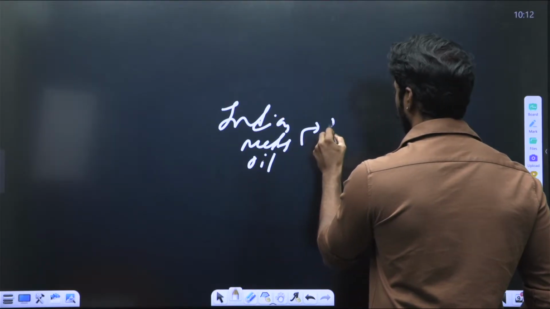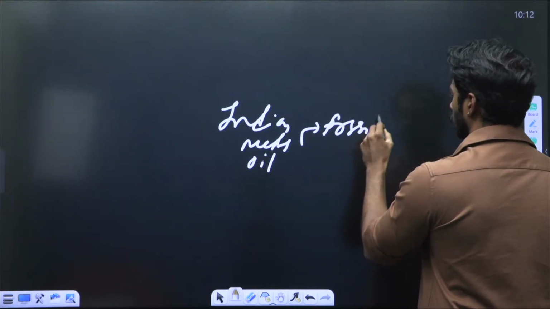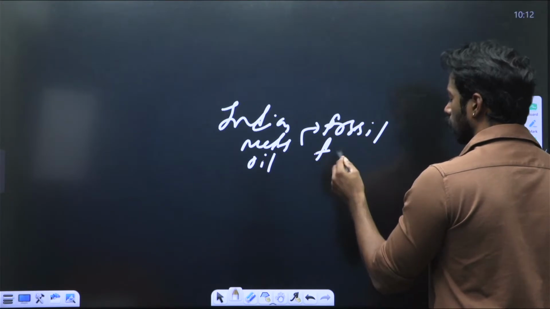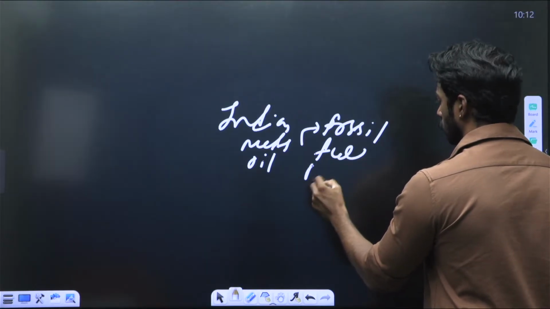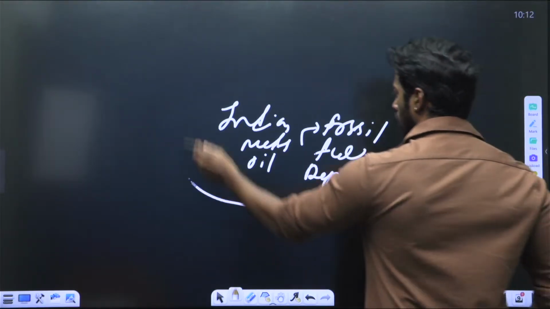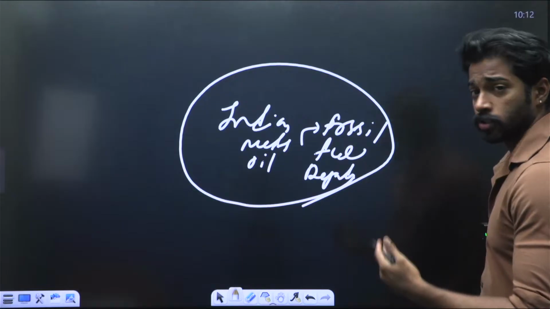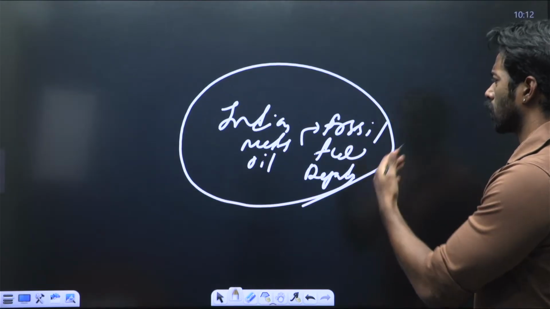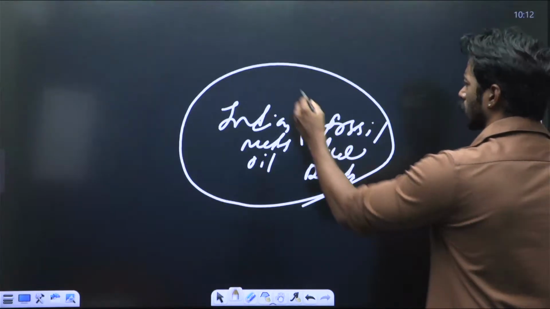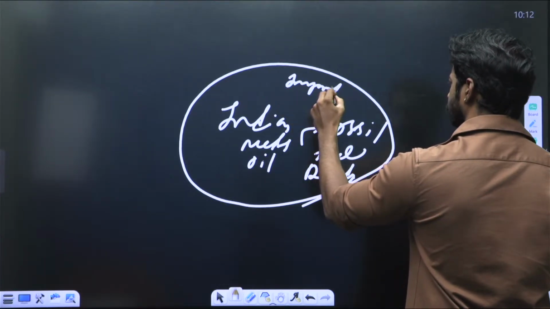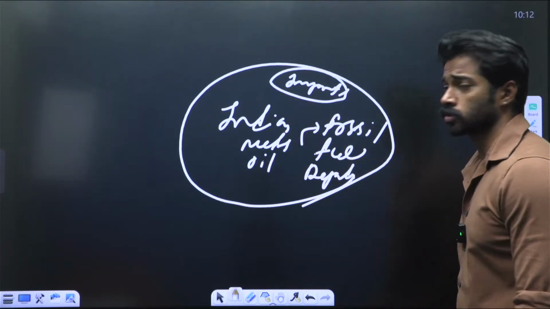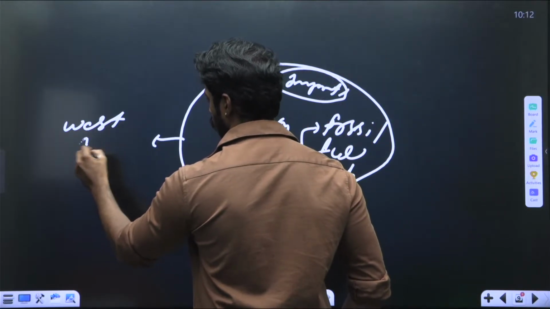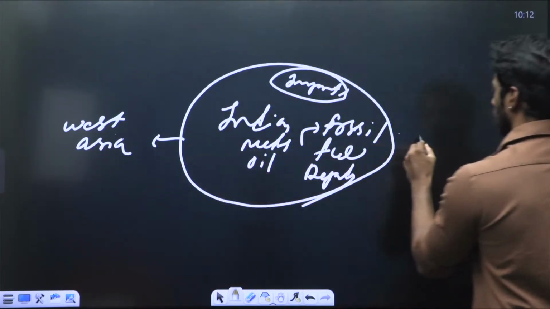because it is currently fossil fuel dependent. It is moving towards renewable energy, but it's still majorly fossil fuel dependent, right? When it is fossil fuel dependent, the majority of its imports are based on fossil fuel, right? And the major sources of fossil fuel are West Asia and Russia.